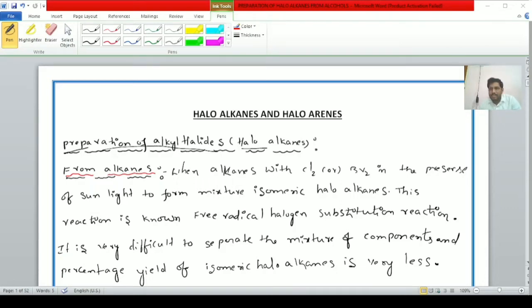Very good morning, students. In the previous class, we completed preparation of alkyl halides from alcohols. Today, we are discussing preparation of alkyl halides from alkanes, alkenes, and the halogen exchange method. First one, students: preparation of alkyl halides from alkanes. Observe the cursor clearly, students.